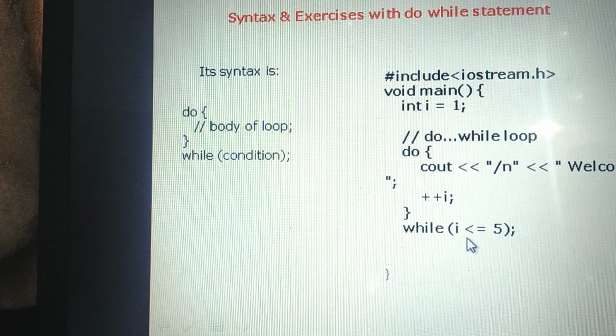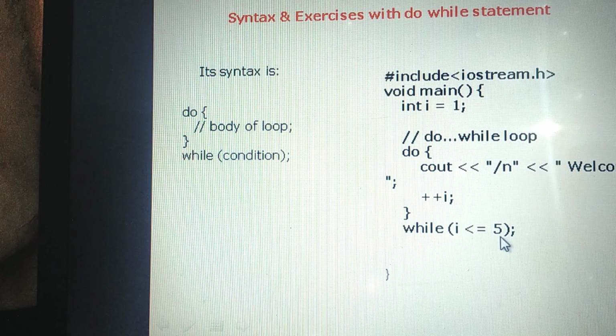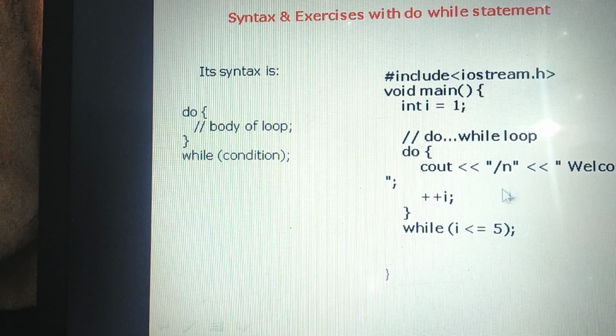The condition becomes true, again it will enter the body of the loop. The second time, welcome will print, then increase the value of i by 1. Then the third time, again the condition will evaluate. It becomes true, again it will enter the body of the loop. It will print the welcome statement and increase the value.